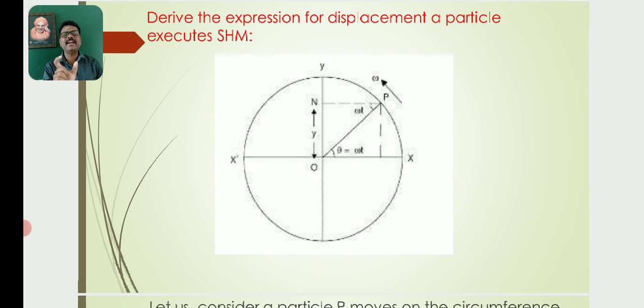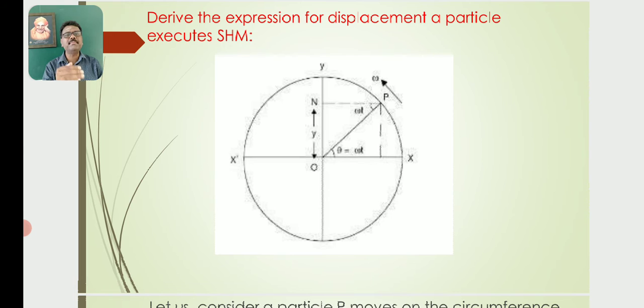Then draw the radius vector from the point P to the center O. OP is known as the radius vector, where theta is the angle subtended by the radius vector when the particle travels from position x to position P with uniform angular velocity omega.